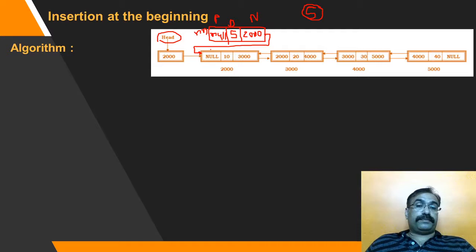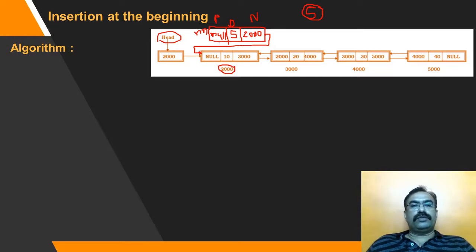What next? Now this becomes the second node. It has one previous node to it. I need to make this field the new node. So what are we going to do? Right now head is still pointing to this node. Head dot previous is equal to new node.